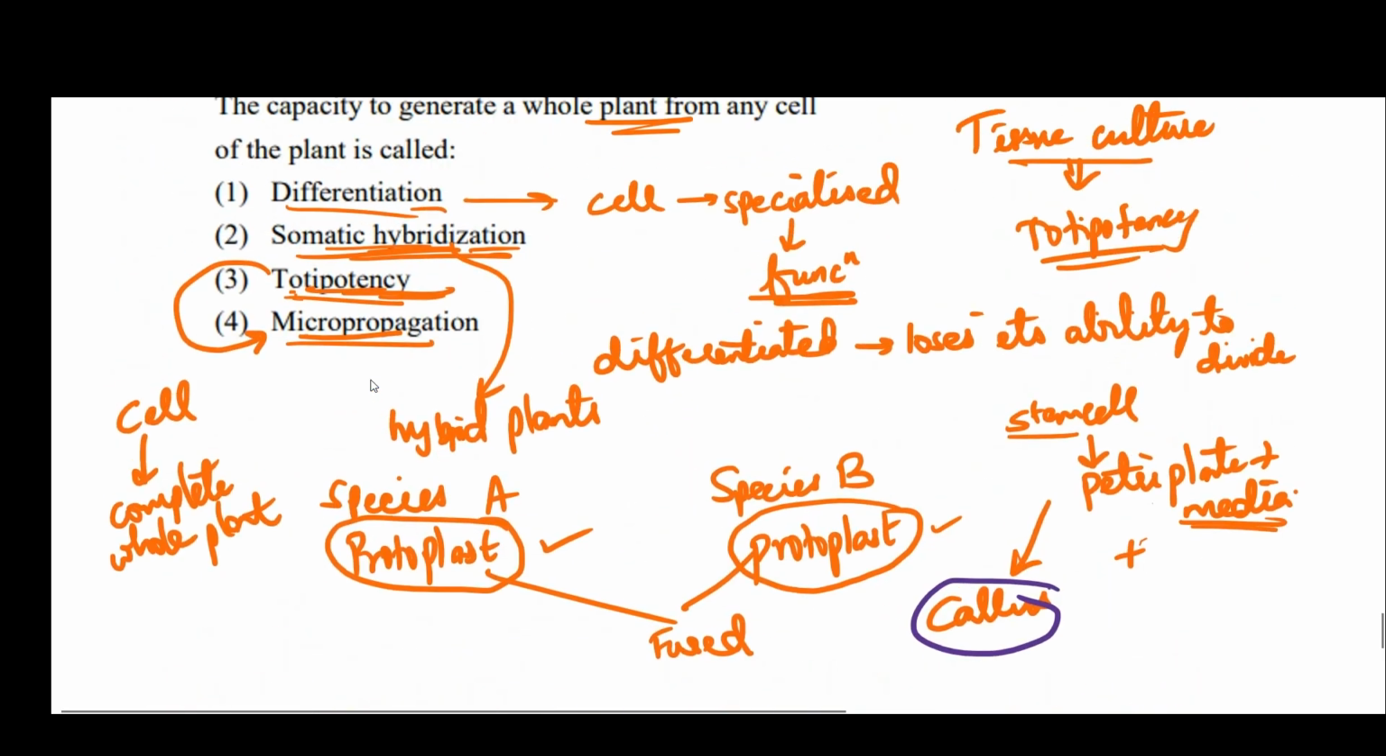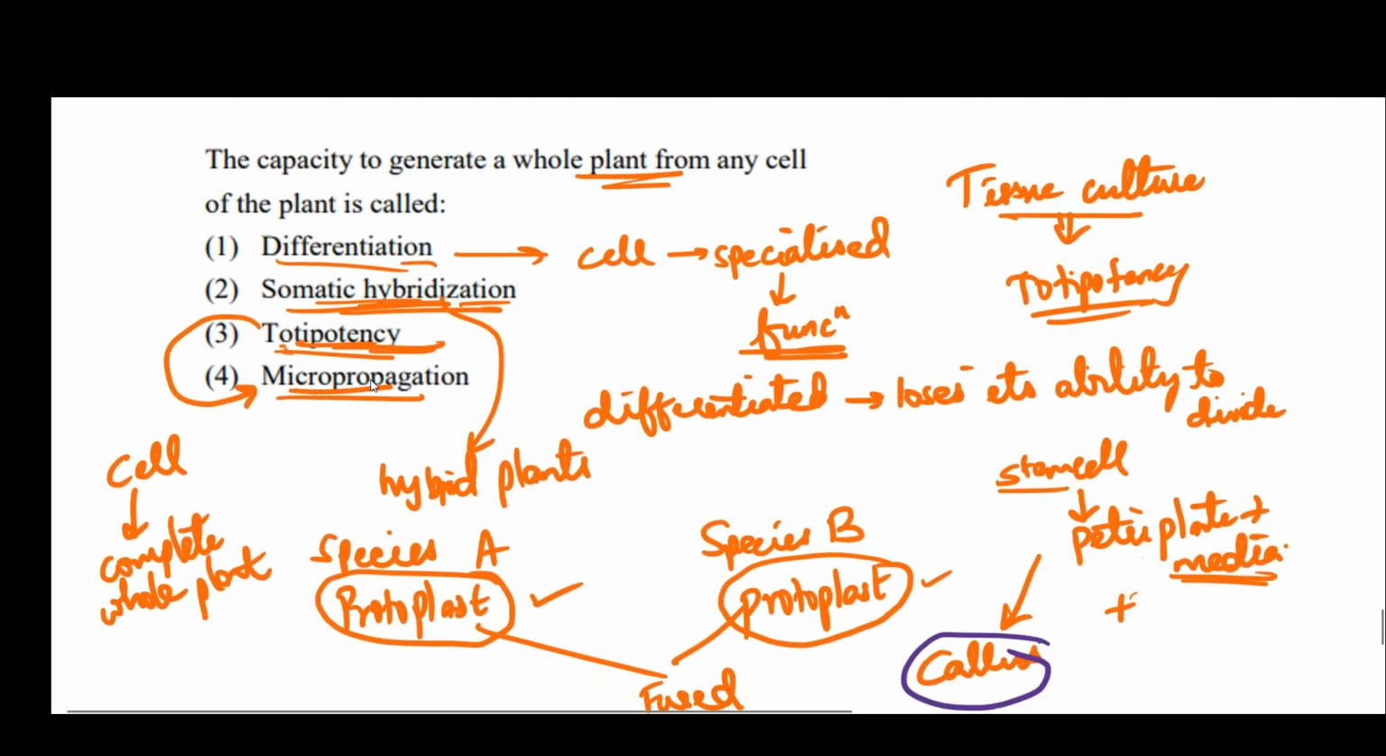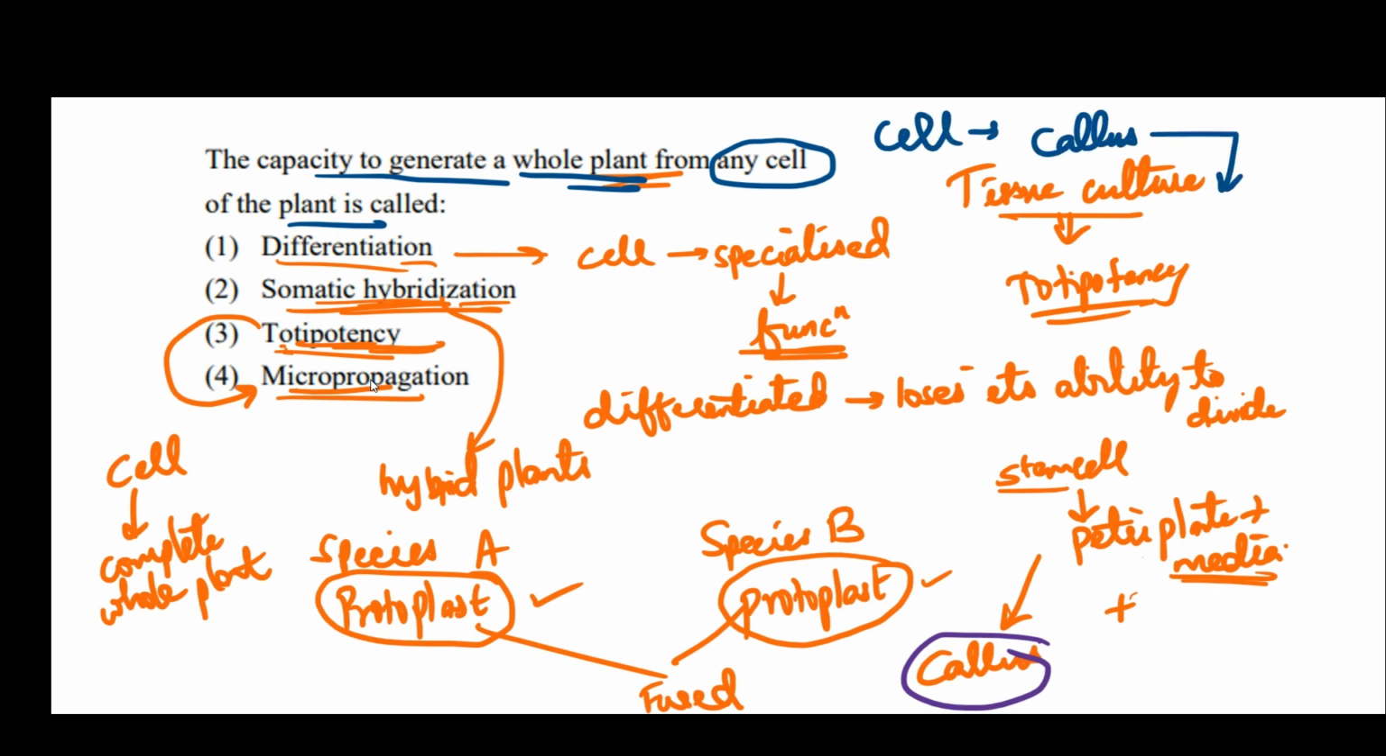Now let us read the question. The capacity to generate a whole plant from any cell of the plant. See, it can be any cell. You can take the shoot cell, or the cell from the root or from the leaves or from the petiole. Any cell can be taken and put in the petri plate containing the medium. The cell first develops into callus, and now when you add hormones like auxins and cytokinins, it develops into a sapling. So this process where a single cell has the ability to give rise to a plant is known as totipotency. So the right answer for this question is option 3.